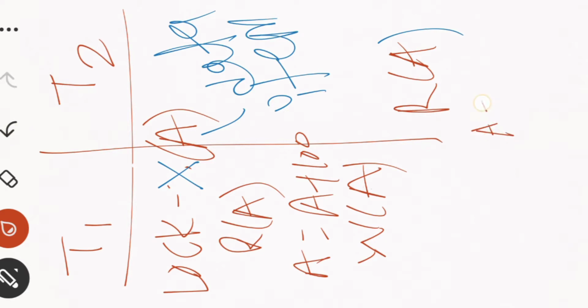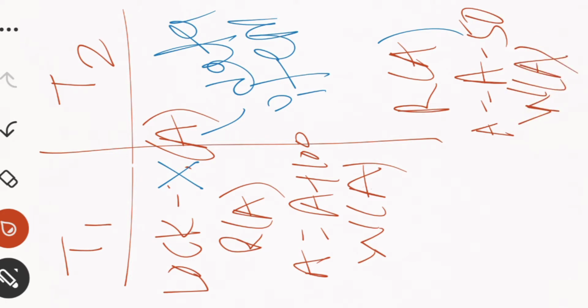Here I am writing A equals A minus 50, and then write A. Will this particular schedule T1 and T2 get executed? No, it will not get executed.